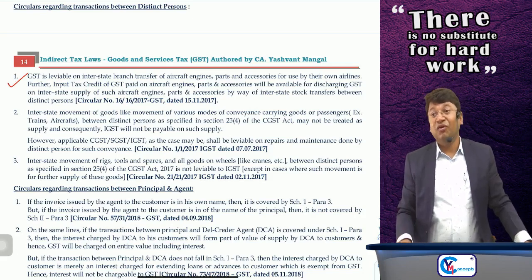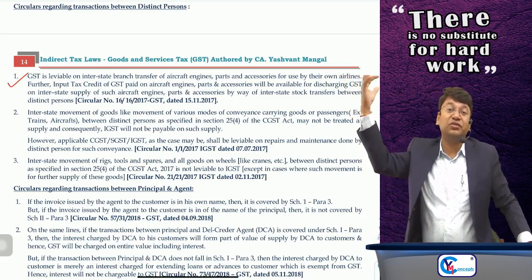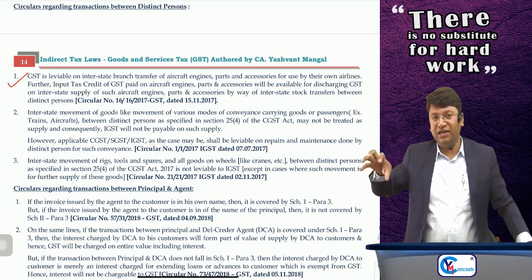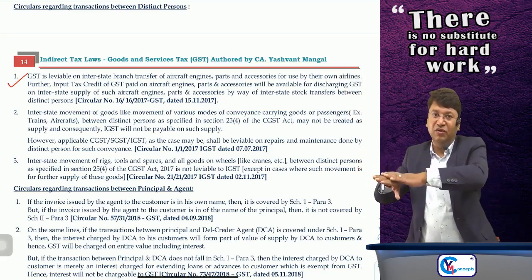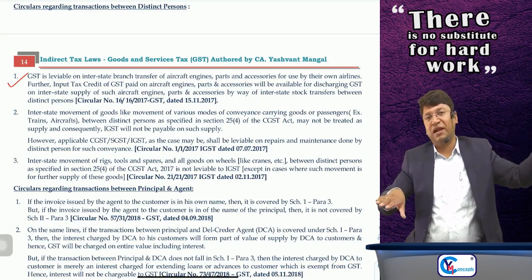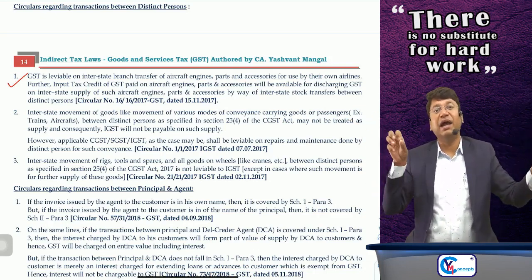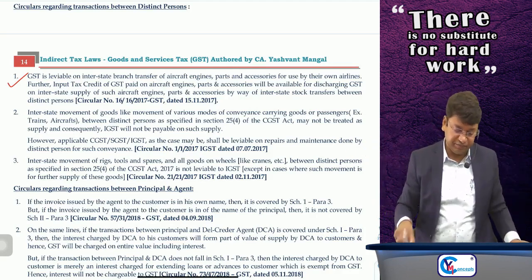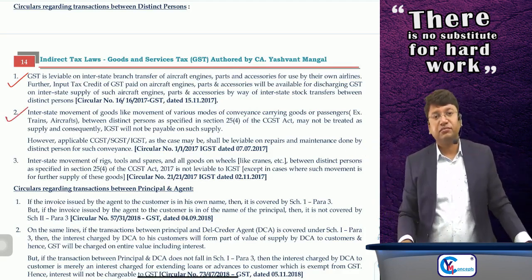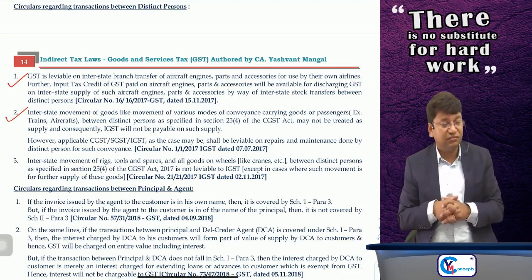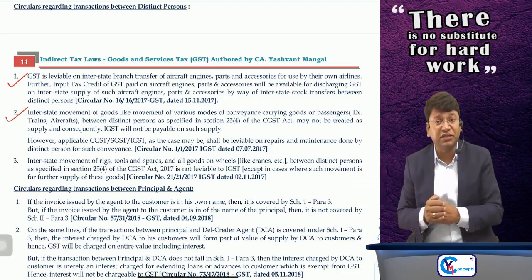Whatever GST I had paid on purchase of those parts, components, accessories or engines, I will take the input tax credit, and for whatever GST I have to pay on my branch transfer, my output tax liability, I can use the ITC availed. Okay, done.